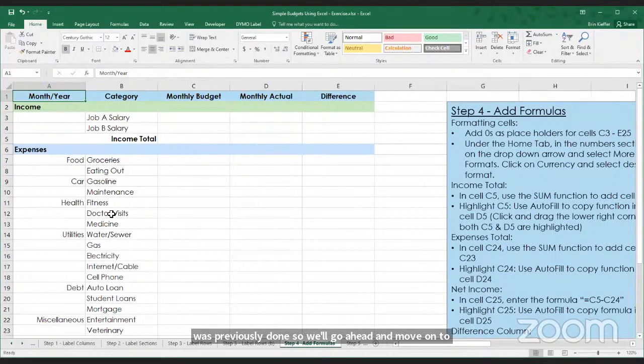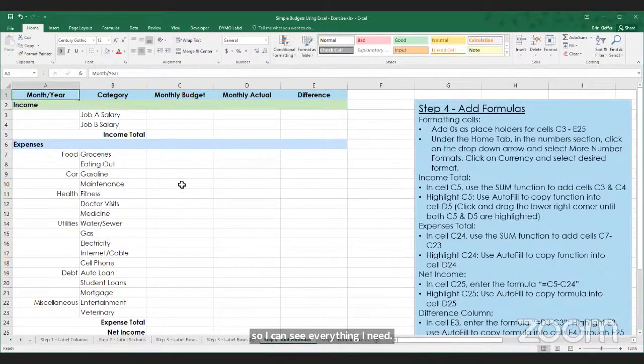Okay, so now that we have the basics of our spreadsheet, we're going to go ahead and add formulas. So let me adjust this a little bit so I can see everything I need. We're going to go ahead and put in some fake numbers. So for cells C3 through E25, we're going to add some zeros.